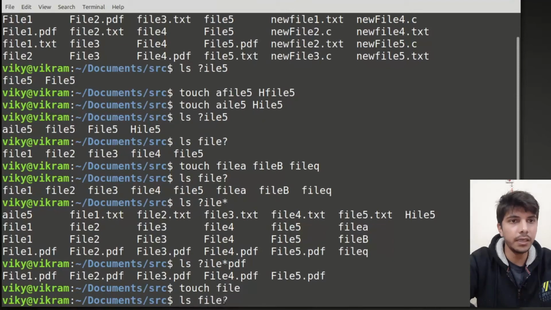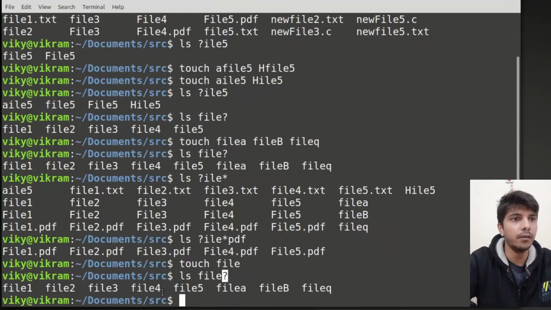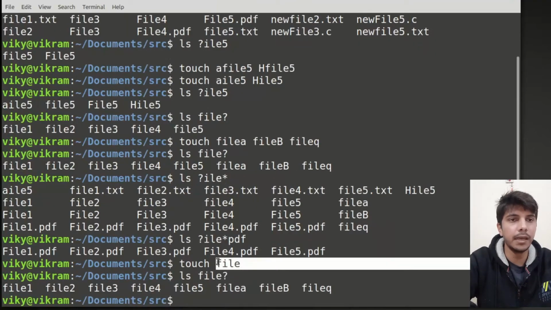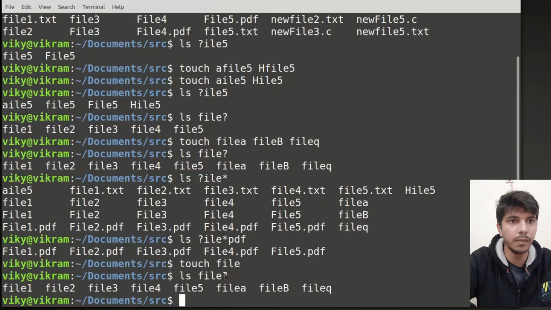Okay, so basically for the question mark there must exist a character. Okay, now if you see, file is not matching up. Okay, because here there exists some character. Okay, if you see here in this question mark there must exist a character, right? So in all these file names which are matched, we are having some character, okay, or digit we can say, right? So this is about using the question mark wildcard, right?